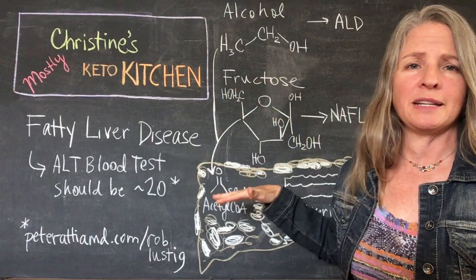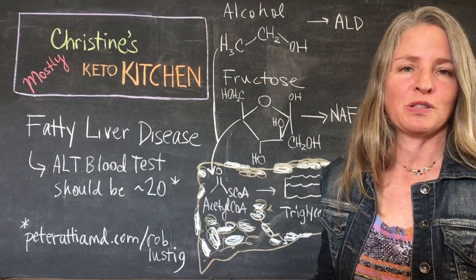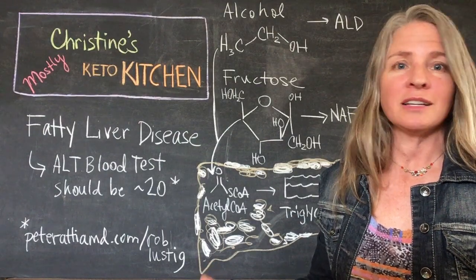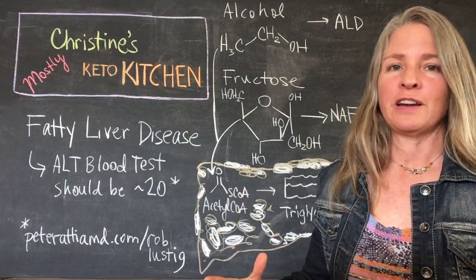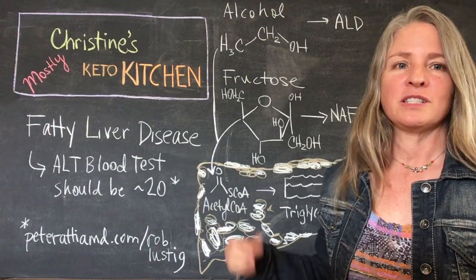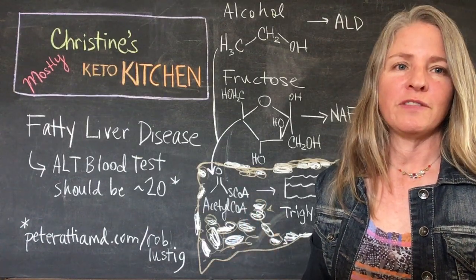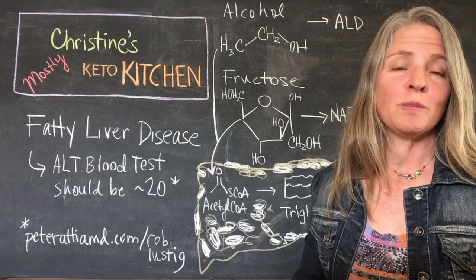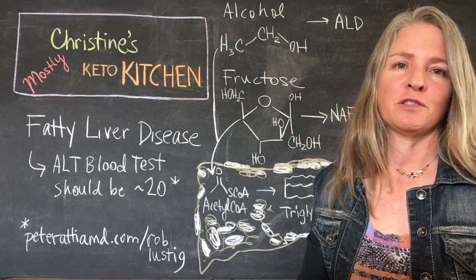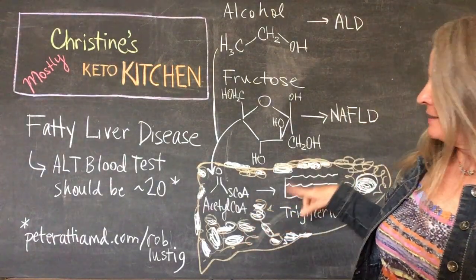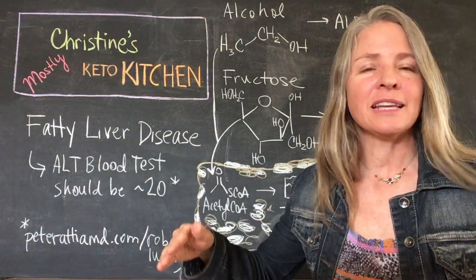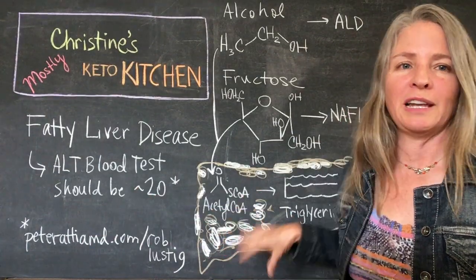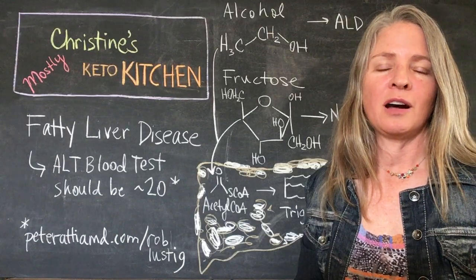Now, under normal circumstances, this is great. This is what your liver is supposed to be doing. The liver processes all sorts of molecules, some of which are toxic, and it flushes them out, and others, if they have nutrient value to them, it converts them into something that your body can use. So very normal. But the problem comes in when you're consuming too much alcohol or too much fructose. And then that's when the fat that your liver made either doesn't leave the liver, or if it leaves the liver, it ends up coming back to the liver, and then it starts accumulating, and that's what all these little white blobs are on the liver.